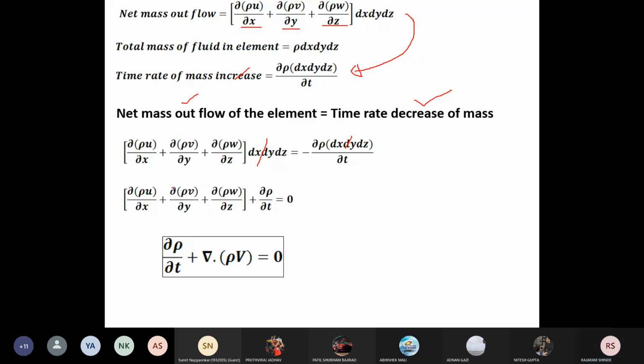When we cancel this, we get this equation after taking this term to this side. Now if you recall vector algebra, this term is similar to del dot a scalar times a vector, and this is known as the divergence of